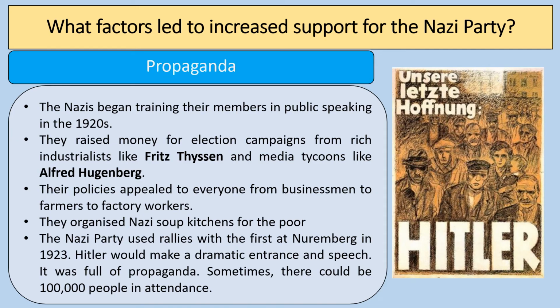And we already talked about the rallies that were really, really crucial as well, that were based in Nuremberg, with Hitler making his dramatic entrances and his speeches, propaganda. Sometimes there could be up to 100,000 people in attendance at those. So the propaganda was really, really important, a range of different election posters and techniques that they used. And of course, propaganda would continue to be important when the Nazis came to power and were actually controlling people in Nazi Germany.